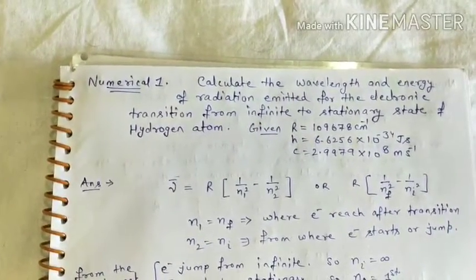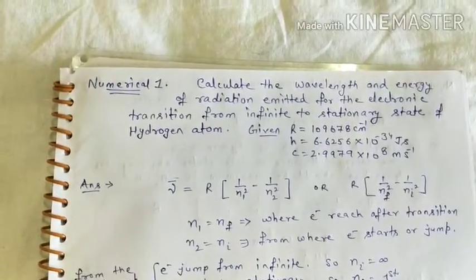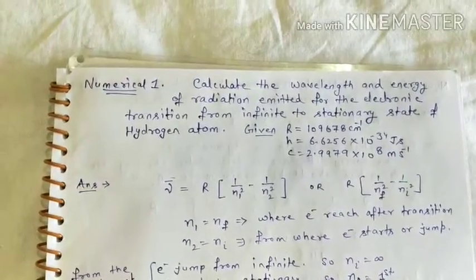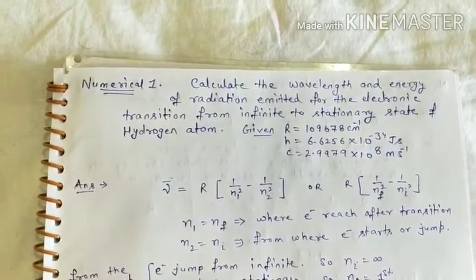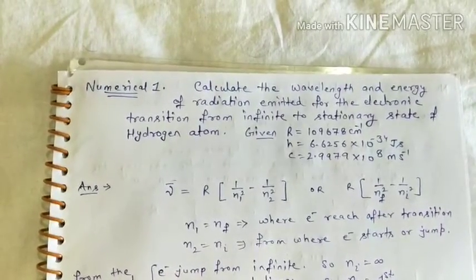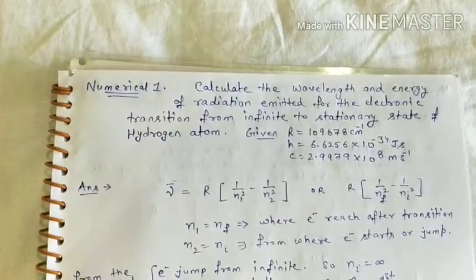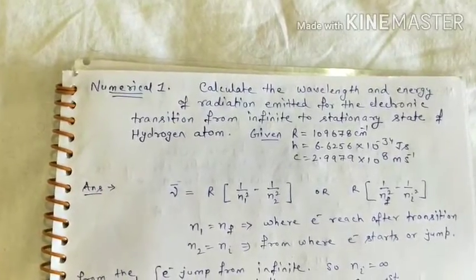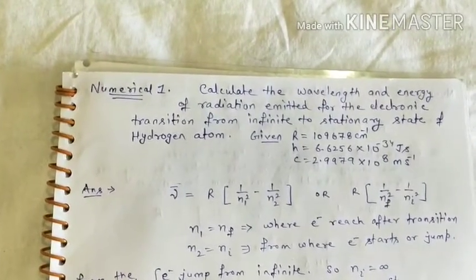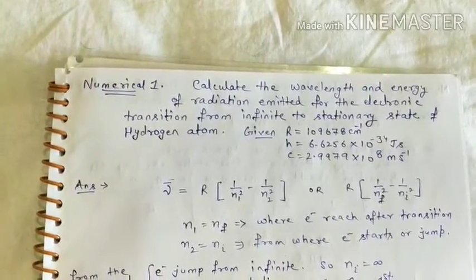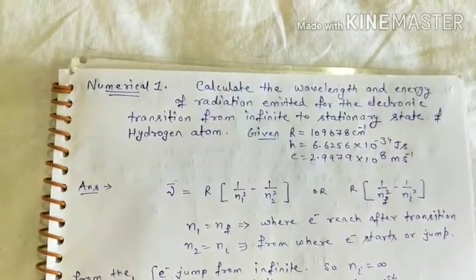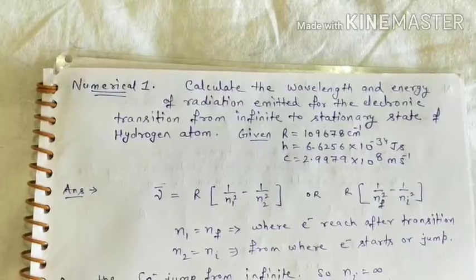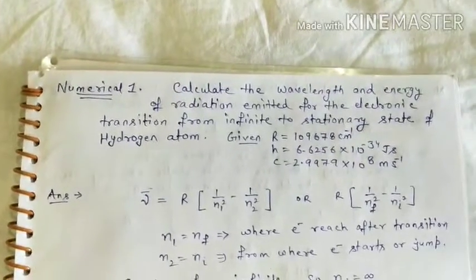We are going to solve some numericals, but one of the most important things is that you have to remember all the formulas of atomic spectrum. In previous lectures I told you how to derive those formulas. Before solving these numericals, you have to go through those previous lectures, and you must be able to write, memorize, and derive those formulas, because this is the most important topic from the point of view of CBSE as well as competitions. So let's go for the first numerical.